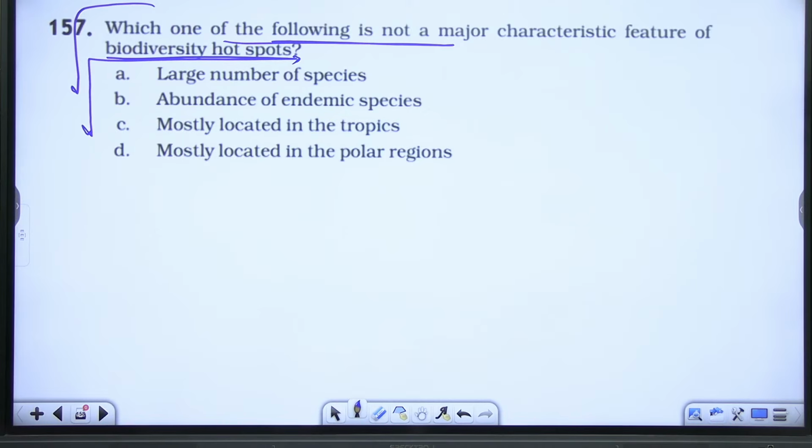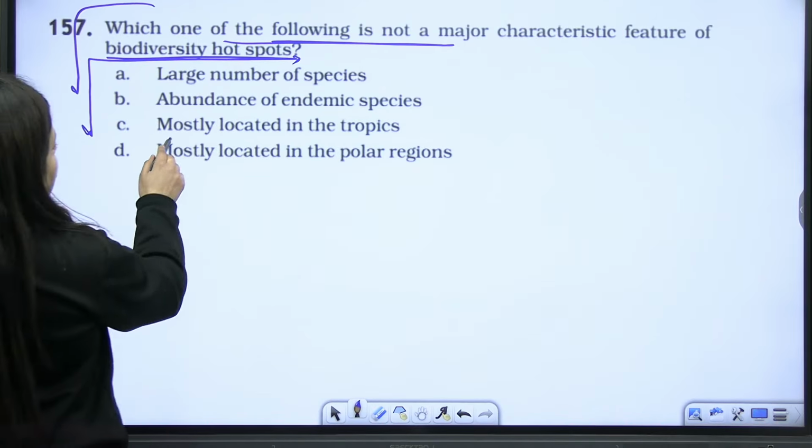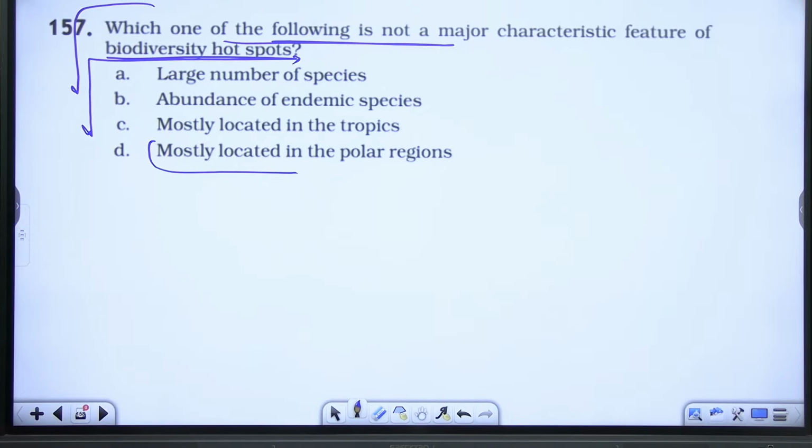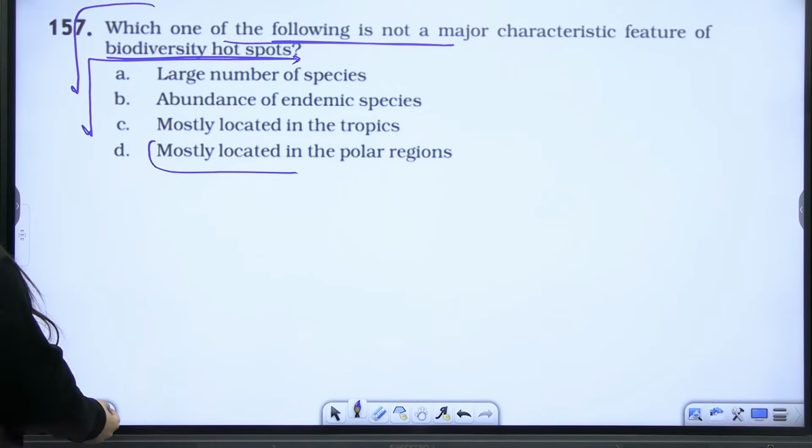Now there are two confusions: are they mainly located in the tropics or in the polar regions? Where will we see them? Don't you think, since they are saying not a characteristic feature, that being mostly located in the polar regions should not be the characteristic feature, of course.